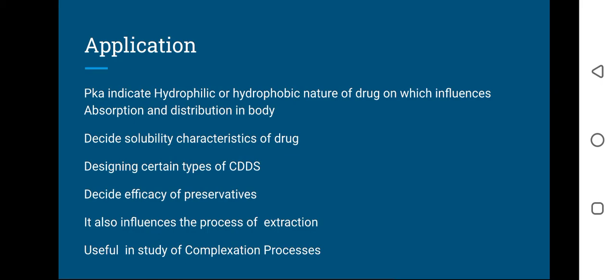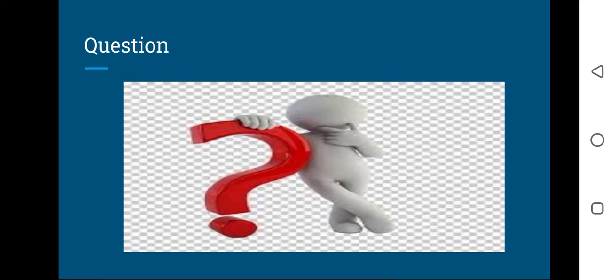Extraction is one of the important pharmacognostic processes, so the partition coefficient can influence the extraction process. Again, this value is very important in the study of the complexation process. So these are the applications of partition coefficient.